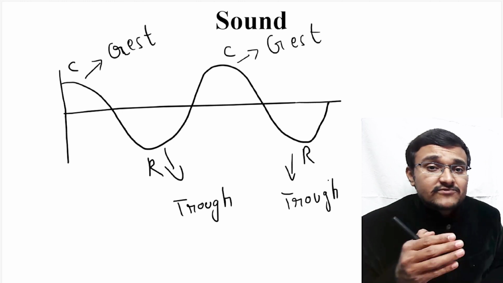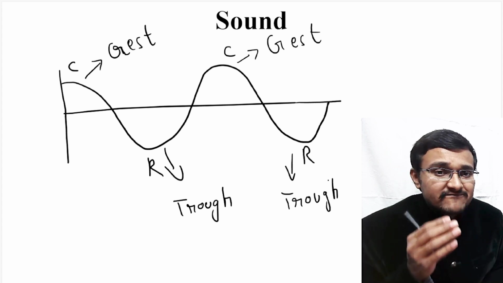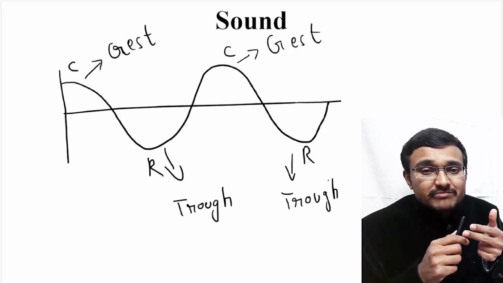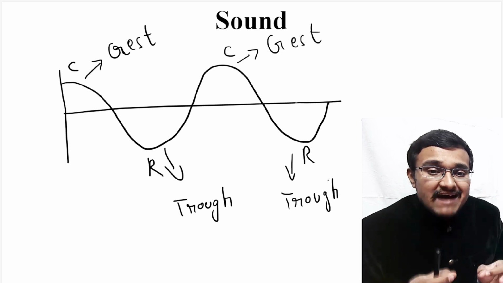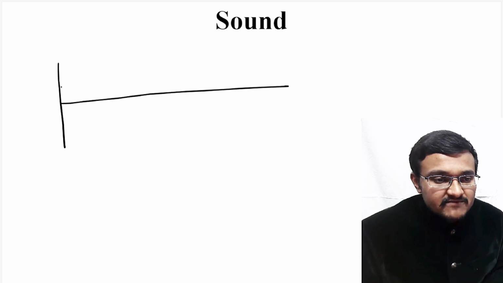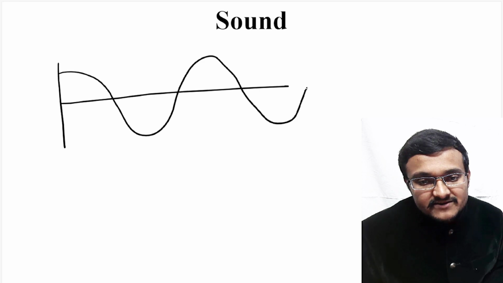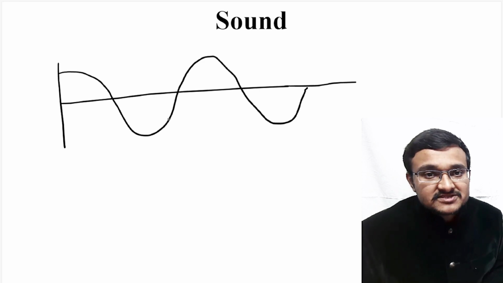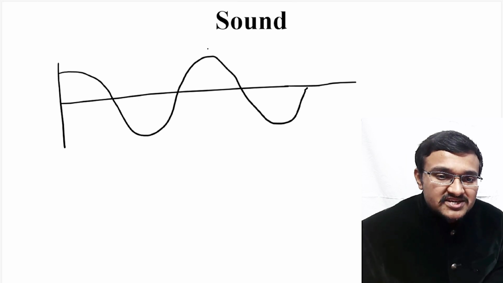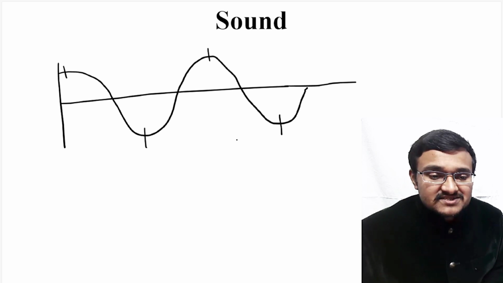And now I have told that we'll be discussing characteristics of sound in this particular video. When you have to understand what you mean by frequency, what you mean by amplitude, what you mean by time period, then you have to understand this particular wave diagram. So now we know that a particular wave comprises one crest, one trough, one crest, one trough, like this. So that is nothing but compressions and rarefactions.